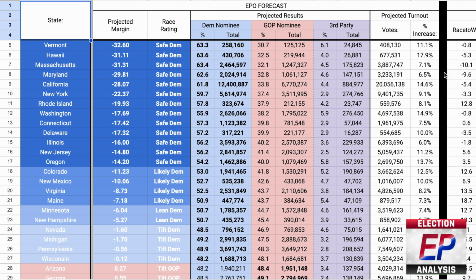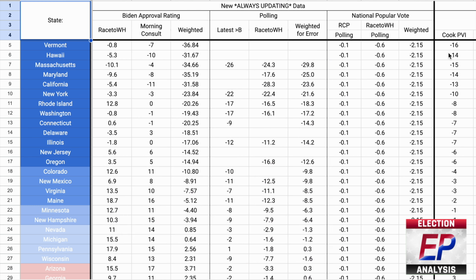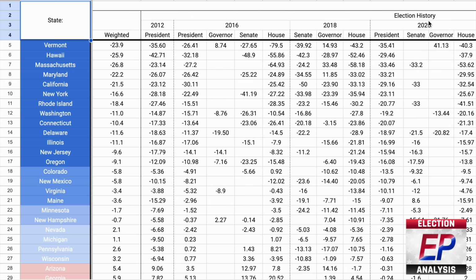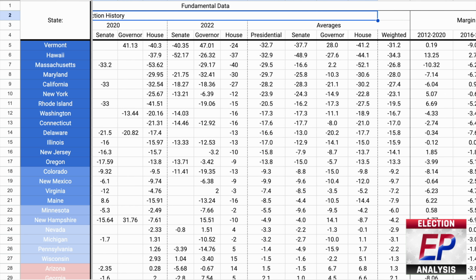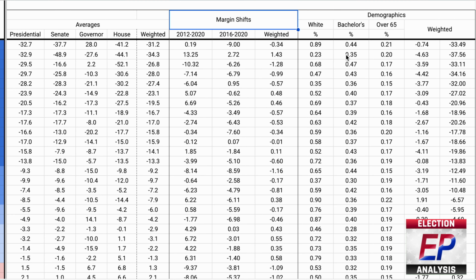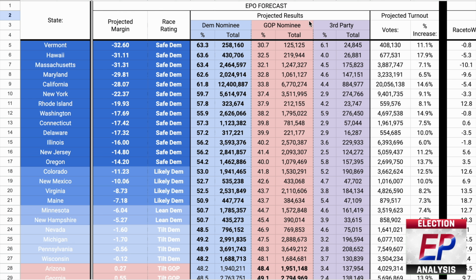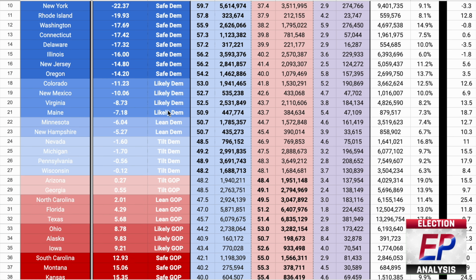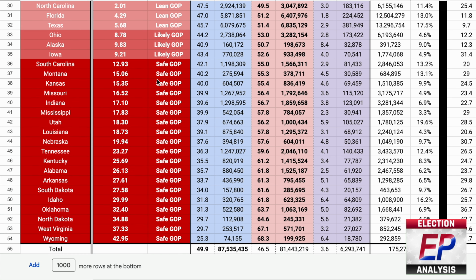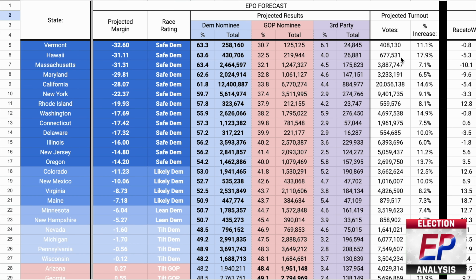However, we do have a lot of fundamental data, such as previous election results, voting patterns, turnout, and demographic data, to at least give us a foundation from which we can analyze how these races lean, and to keep track of how these projected margins and classifications shift over time. In today's video, I'll be taking you through the methodology behind my forecast, and give some insight into how I anticipate this forecast developing over the coming year and a half.